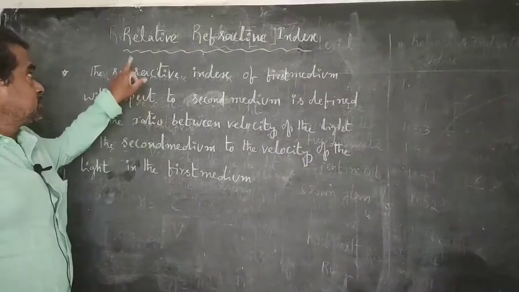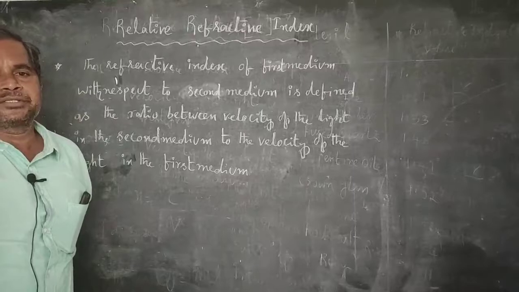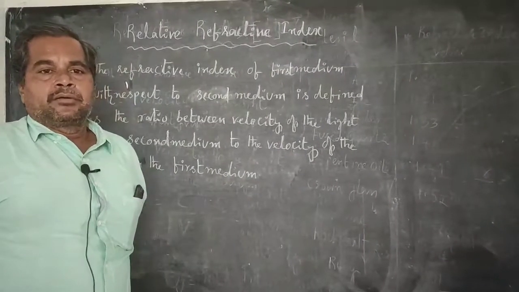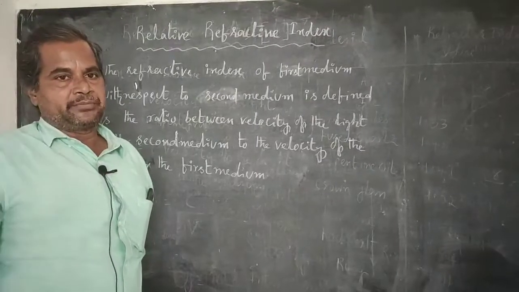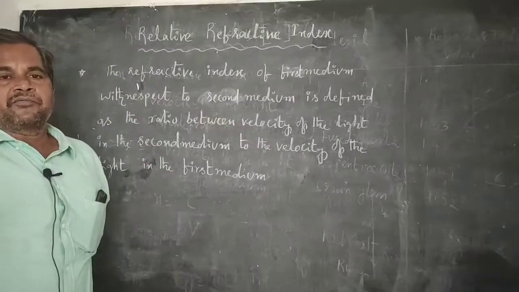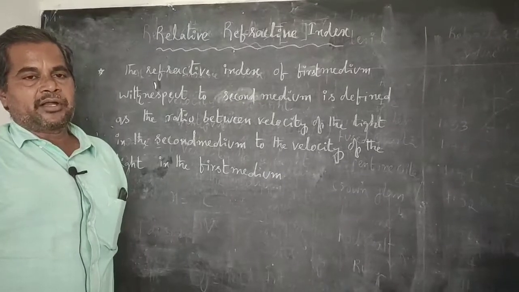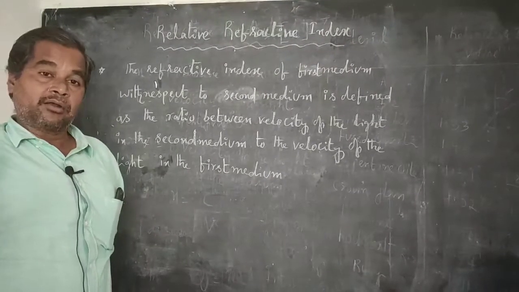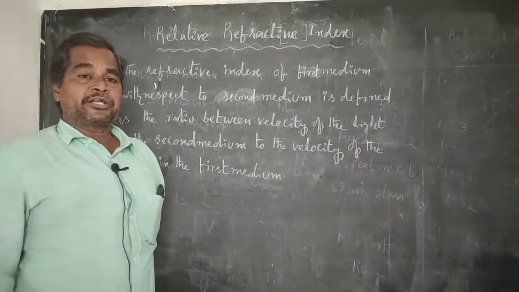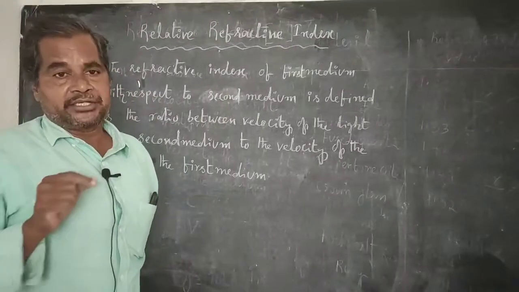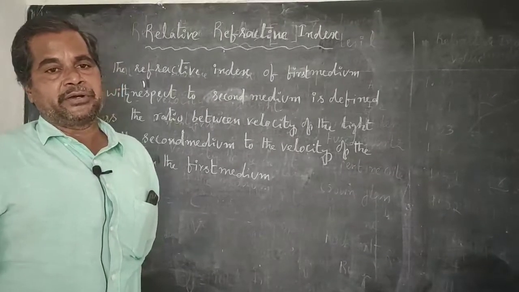Next we are going to discuss relative refractive index. Relative refractive index is nothing but a comparison of the refractive index values of two mediums. The relative refractive index of the first medium with respect to the second medium is defined as the ratio between the velocity of light in the second medium to the velocity of light in the first medium.